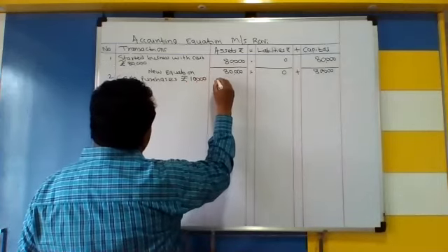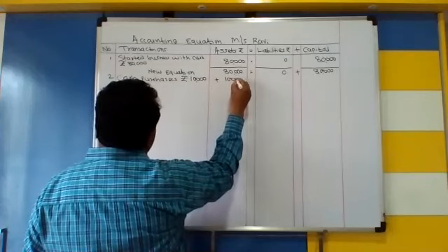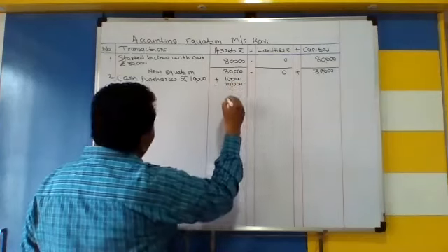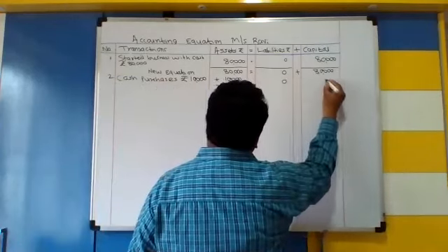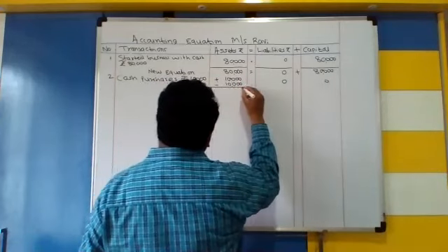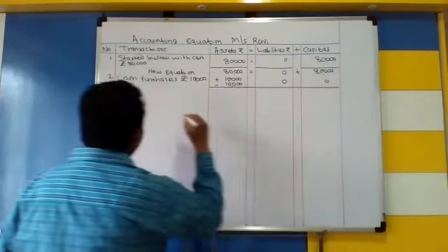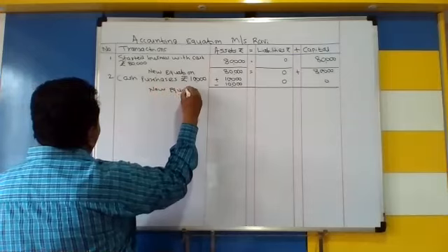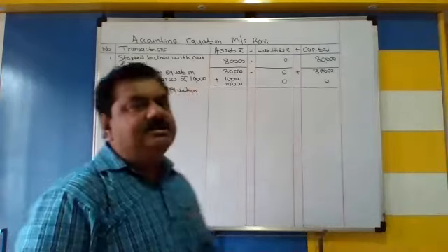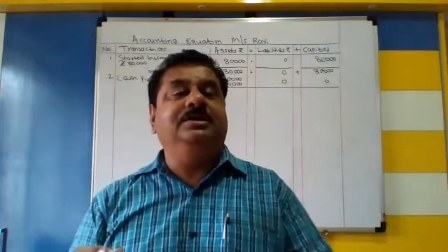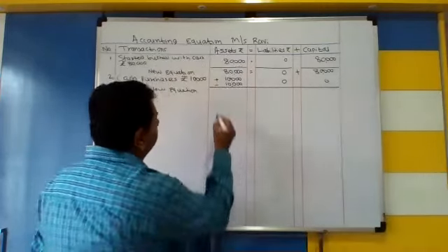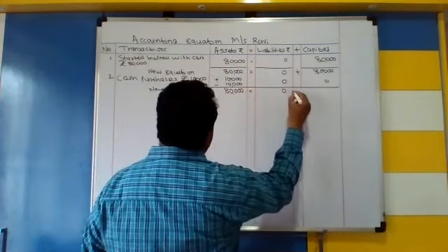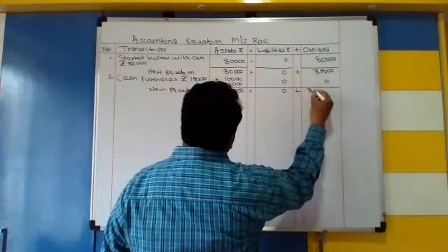As these are goods purchased, add in asset. And as cash goes out, less from asset. Nothing in the liability, nothing in the capital. Liability में कुछ नहीं आने वाला और capital में भी कुछ नहीं आने वाला है. Now what is your new equation? 80,000 plus 10,000 and minus 10,000. So it is remaining same, 80,000 ही आने वाला है. No change in this. Is equal to 0 plus 80,000.